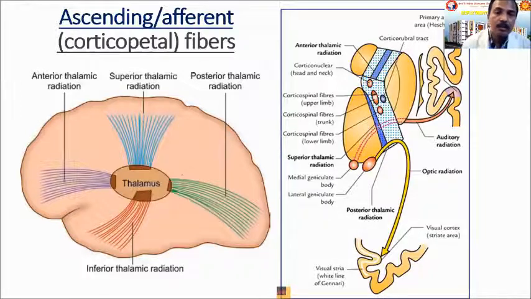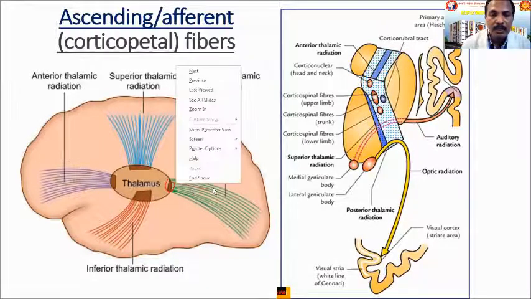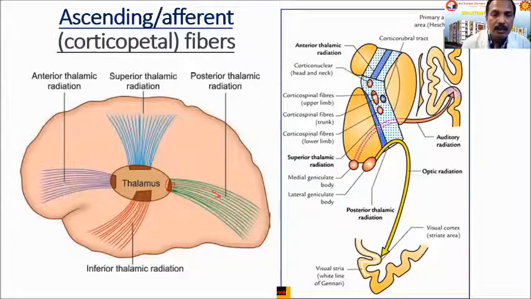Coming to the posterior thalamic radiation, as I told you before, there is the optic radiation and the auditory radiation. One projects from the lateral geniculate body, and the other from the medial geniculate body.